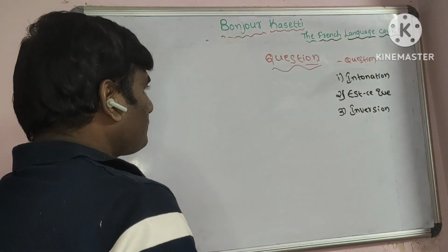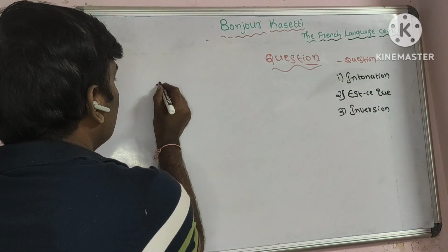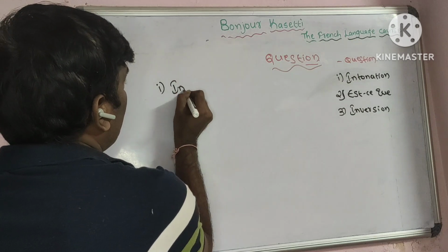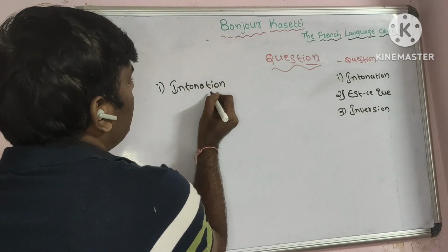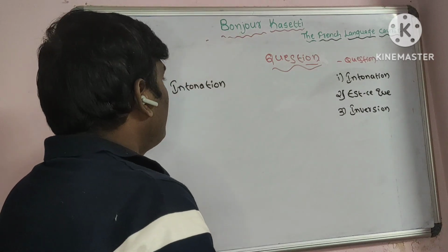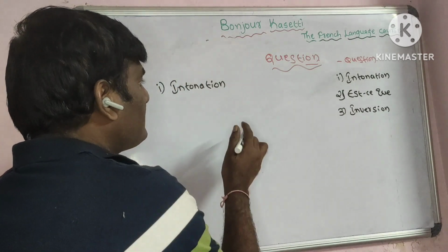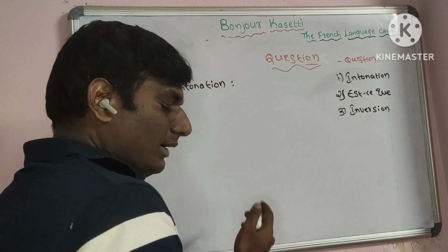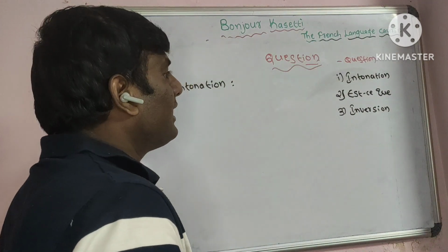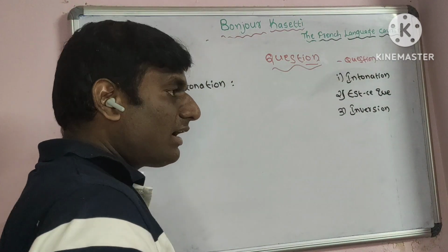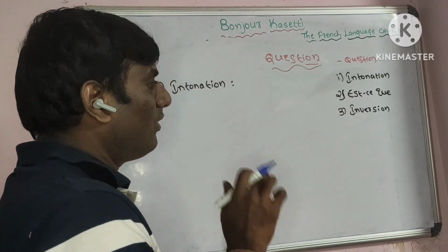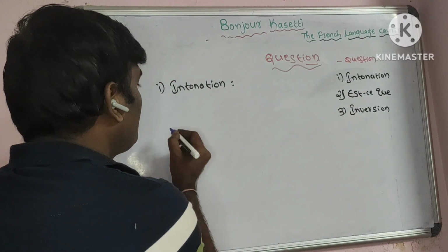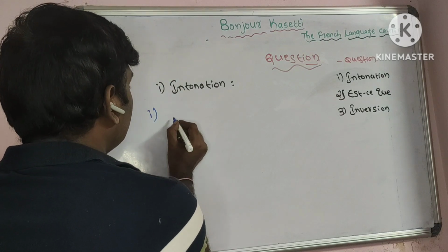First one, intonation. T-I-O-N we pronounce it as sio. Intonation. In English, it is intonation. Intonation means we are raising our tone at the end of the sentence. It makes a question. For example,